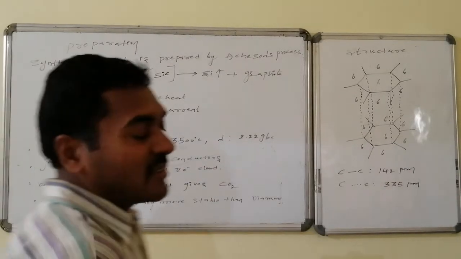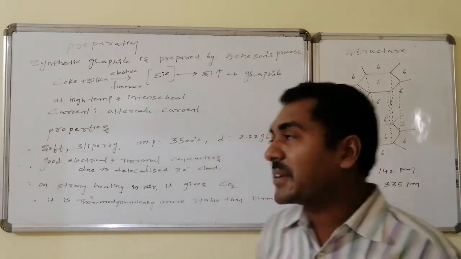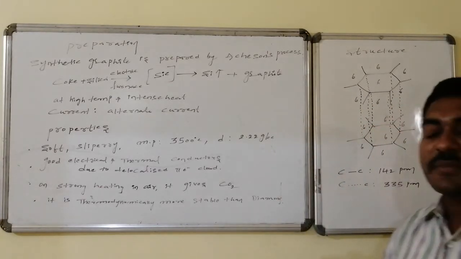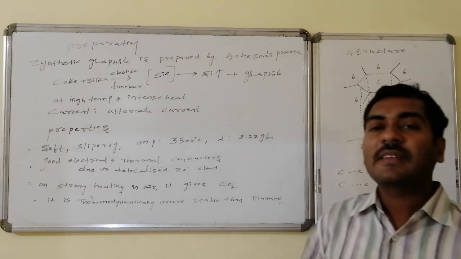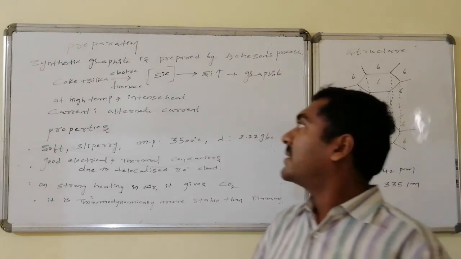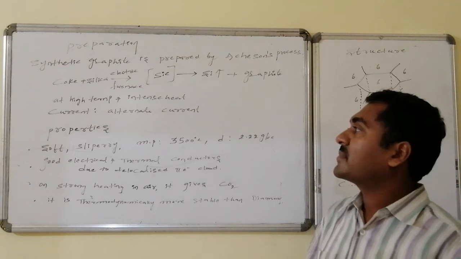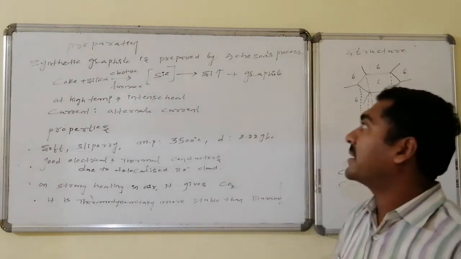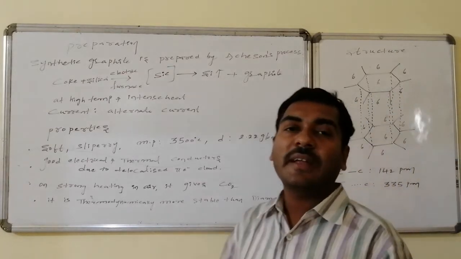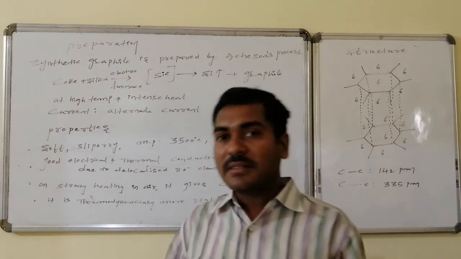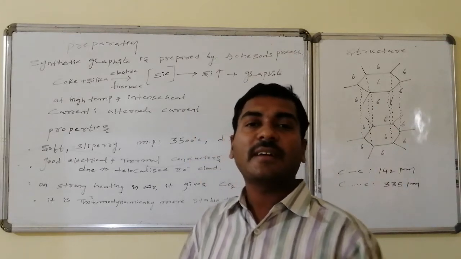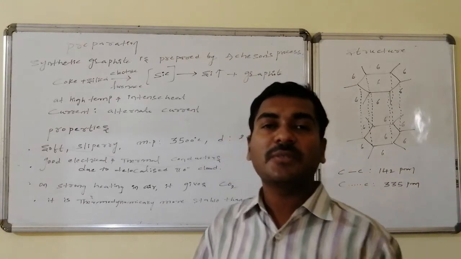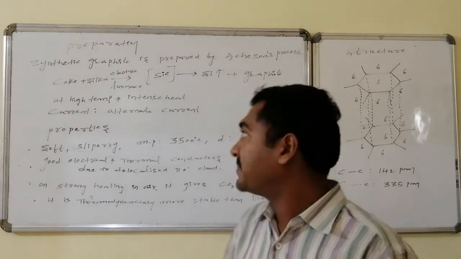Preparation of graphite. The graphite that is available is synthetic graphite. Synthetic graphite is prepared by the Acheson process, in which coke as well as silica are heated in an electrical furnace at high temperature. The high temperature is produced with an intense alternating current. In the beginning, an intermediate like silicon carbide is formed. This also decomposes, releasing volatile silicon, and the carbon, that is the coke used as the starting material, is converted to graphite.